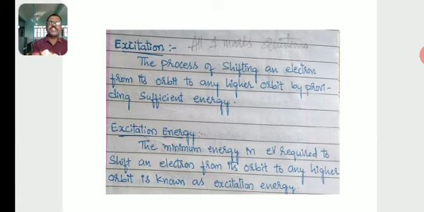What about excitation energy? The minimum energy in electron volts required to shift an electron from its orbit to any higher orbit is known as excitation energy.